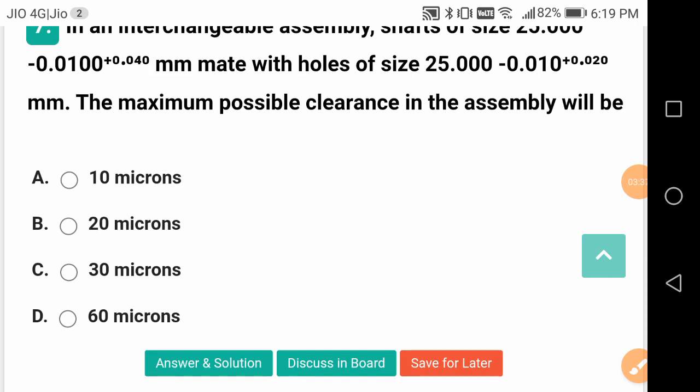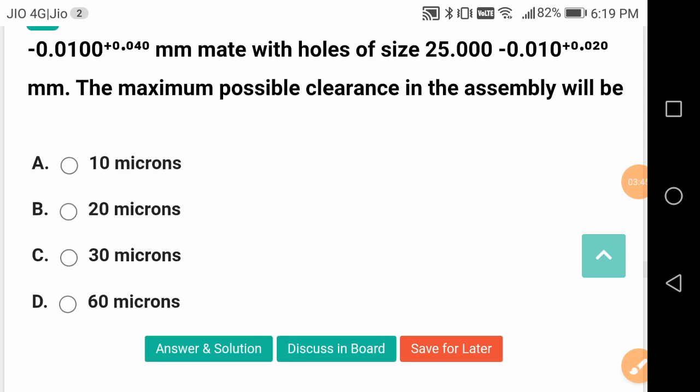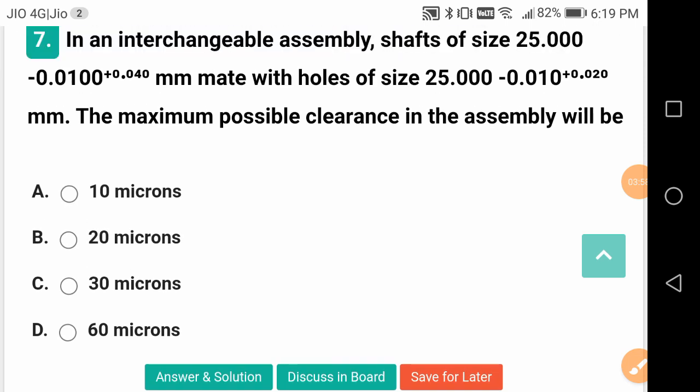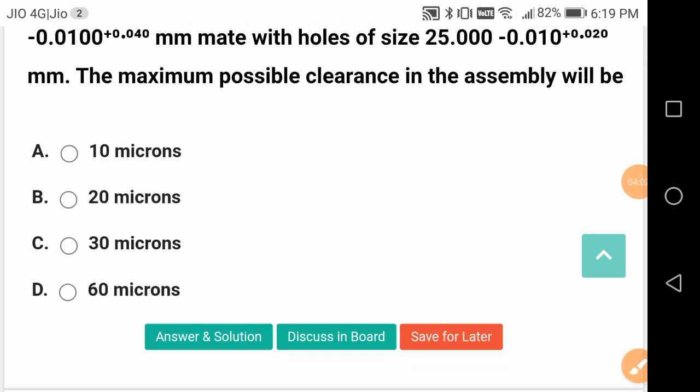It is the maximum hole minus minimum shaft. Maximum hole means minimum material, and maximum shaft means maximum material. The converse is true for the reverse wordings. So to get the maximum possible clearance, you should have a minimum dimension shaft and maximum dimension hole.